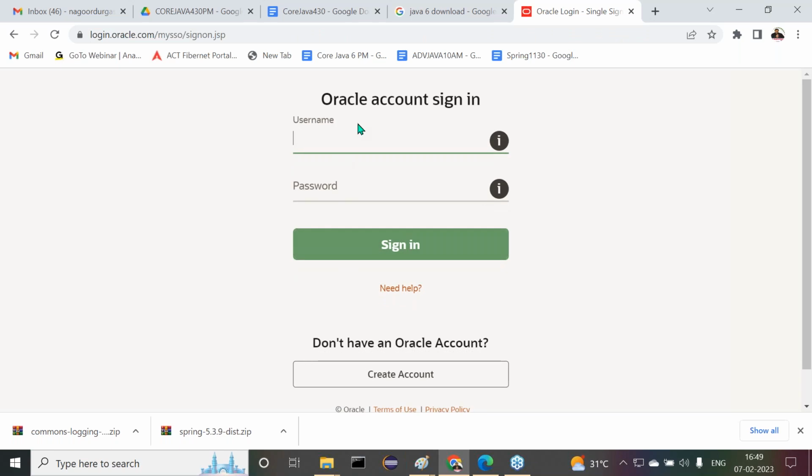If you do not have an Oracle account, click on create account, provide your data, and create one Oracle account. This is not the only time you will use it. Since we are using Java and related products, we will frequently download many software products from the Oracle website. So create one account with Oracle, and remember the username and password. I have my own account here. Right, sir.